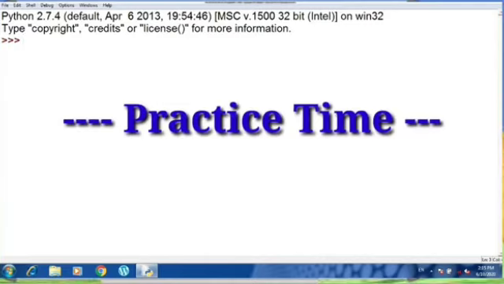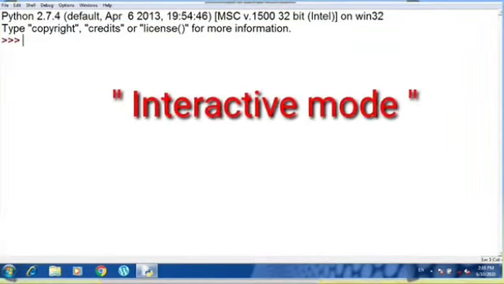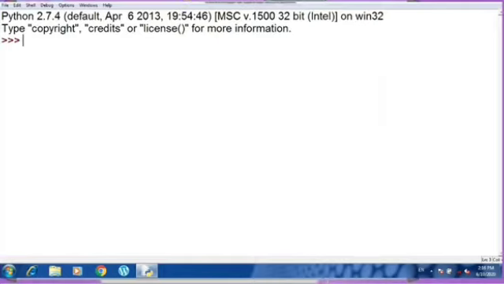So it's a practice time. Now I'll show you how keywords cannot be used as an identifier, or how you can declare a string kind of literal. So let us check in the video. Now I have opened the interactive mode of the Python shell because it is basically used for testing codes. I don't want to go to the script mode and save the program every time. That is going to take so much time. So we will be testing codes here only.